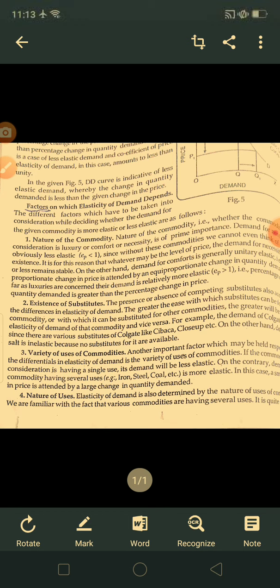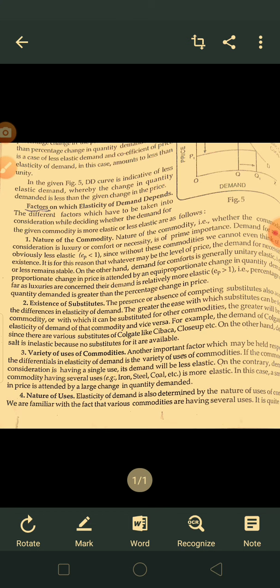Nature of the commodity, that is, whether the commodity under consideration is a luxury, comfort or necessity, is of prime importance. Demand for necessities is less elastic. On the other hand, demand for comforts is unitary elastic and demand for luxuries is more elastic.